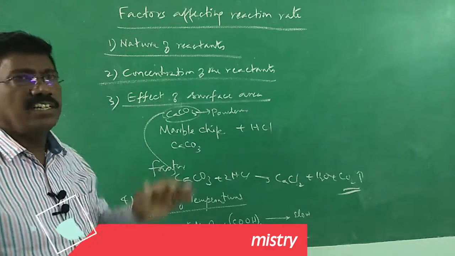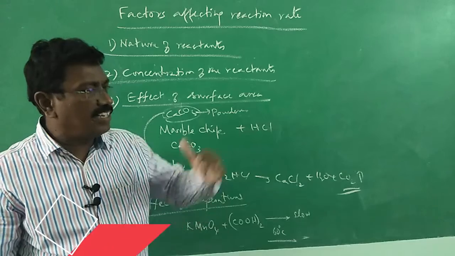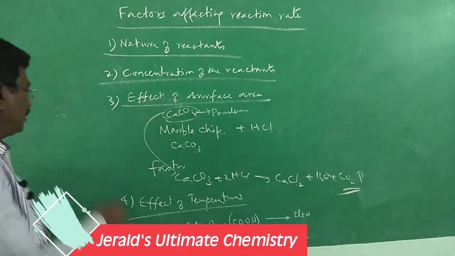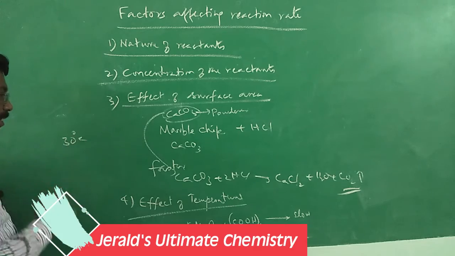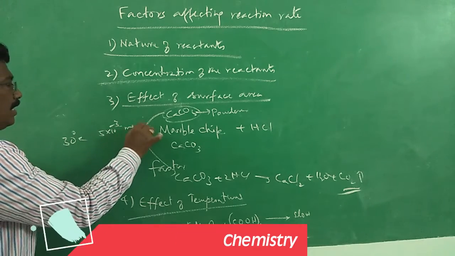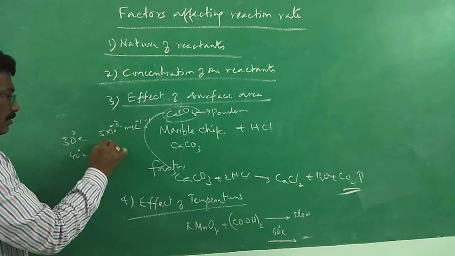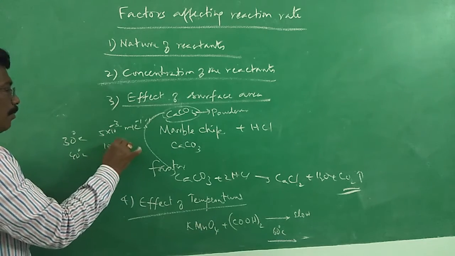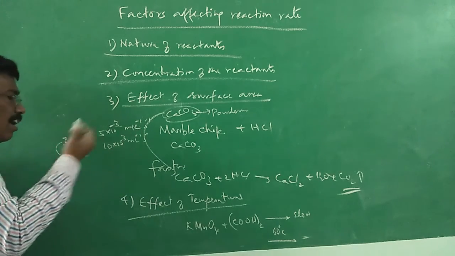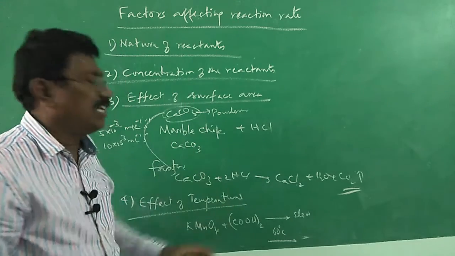Arrhenius said that, near room temperature, at every 10 Kelvin rise of temperature, the reaction rate will be doubled. For example, at 30 degrees Celsius, room temperature, if the rate is say 5 into 10 power minus 3 mole per liter per second, then at 40 degrees Celsius it will be doubled, 10 into 10 power minus 3 mole per liter per second. So this is how the rate is altered, and therefore temperature definitely increases most chemical reactions.